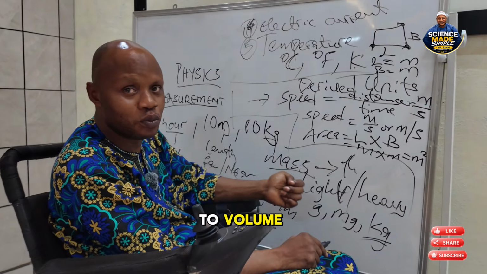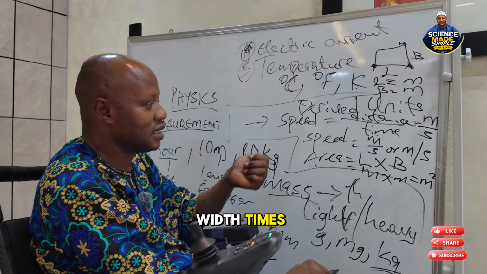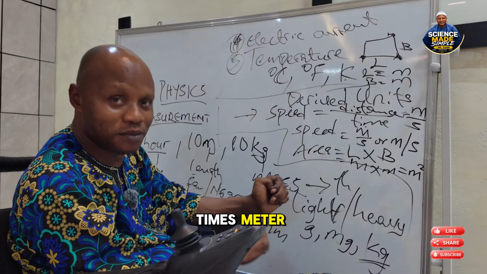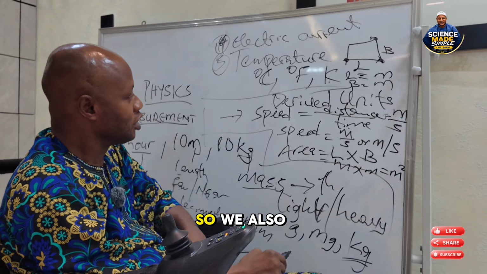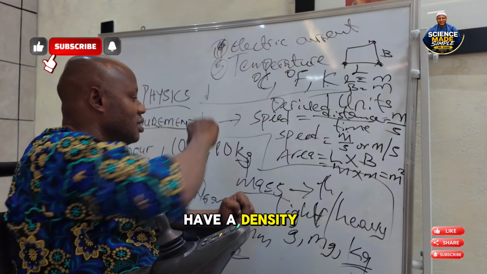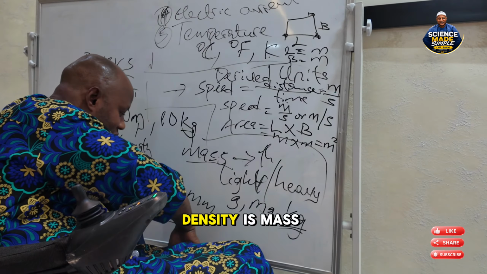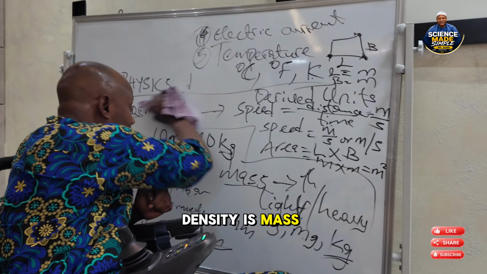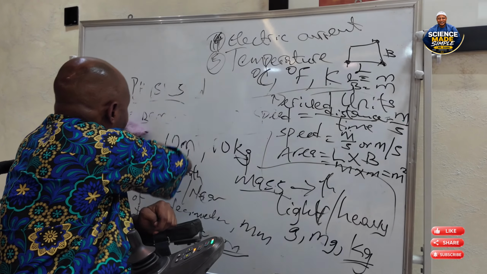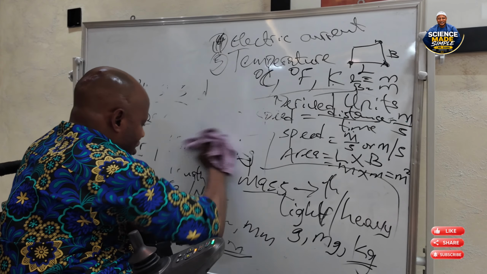The same thing applies to volume. That is length times breadth times height. Meter times meter times meter, making meter cube. So we also have density. Density is mass per volume.